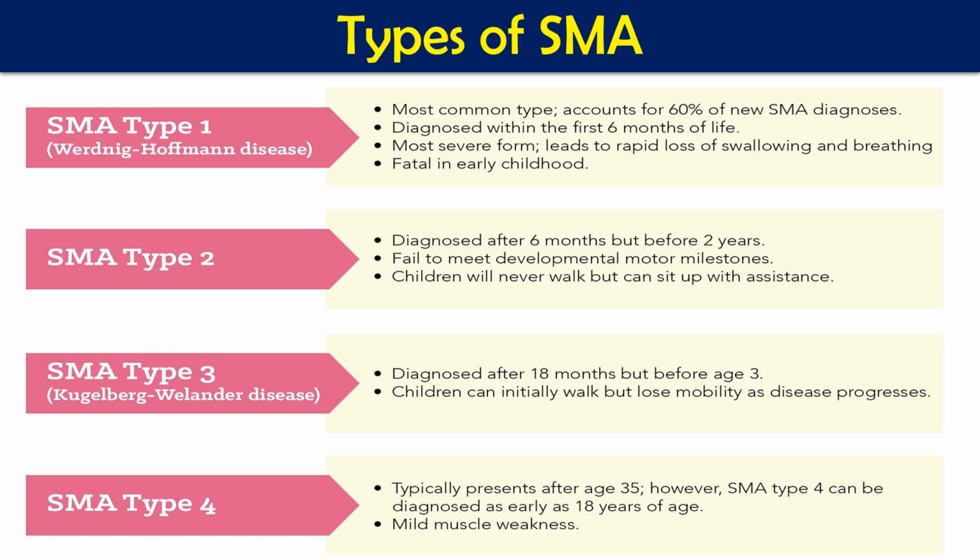So these are the 5 important classes. Type 0, which is the most severe type, is normally present before birth. In that case, normally the baby will have difficulty. Among these types, type 1 is the most severe, and we have the maximum prevalence for type 1 SMA.